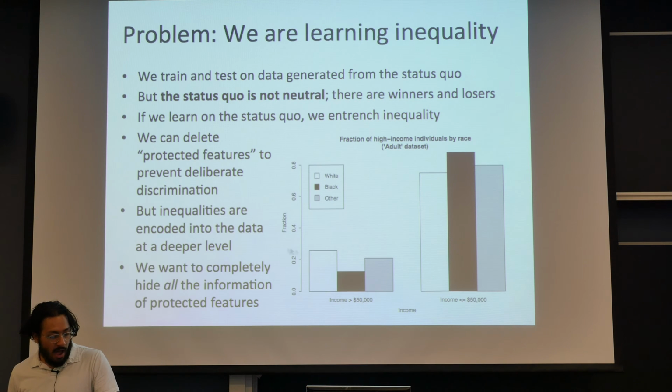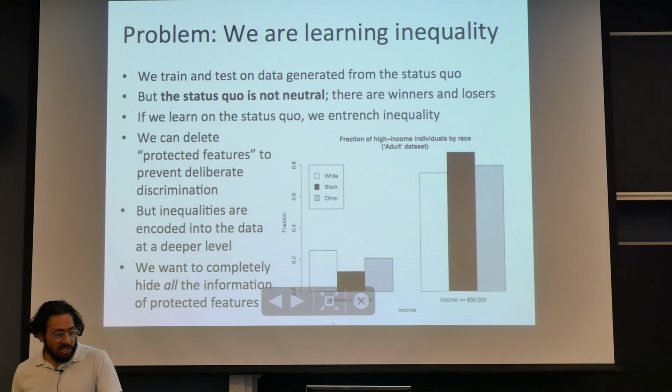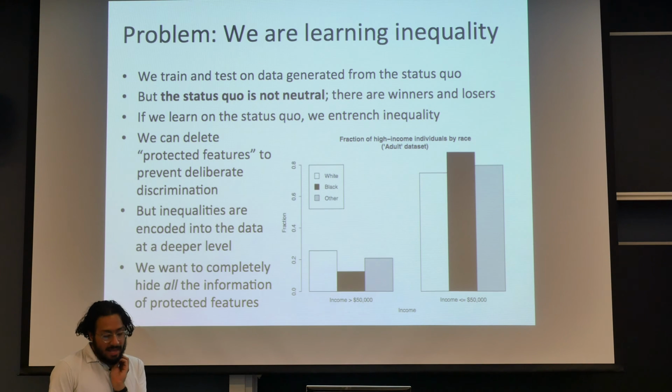So here we can see that on average, a higher fraction of whites have income above 50,000 as compared to blacks or other races. So just hiding race would not be enough to correct for the discrimination that's in here. We implement this idea by Zemel et al.